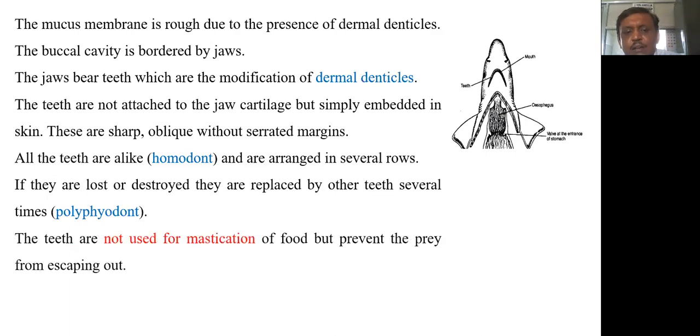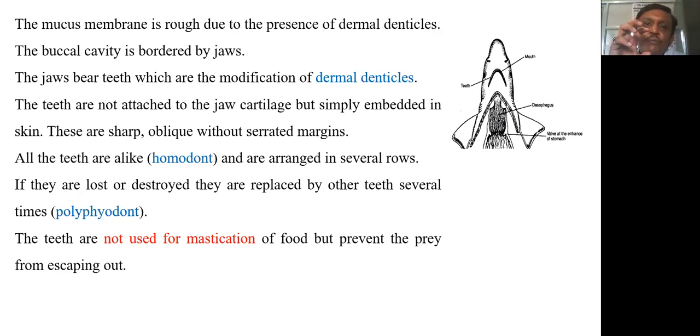The teeth are not used for mastication. In our buccal cavity, we use our teeth for mastication, for grinding of the food material. But in Scoliodon, the teeth are not used for mastication of the food; these teeth prevent the prey from escaping.